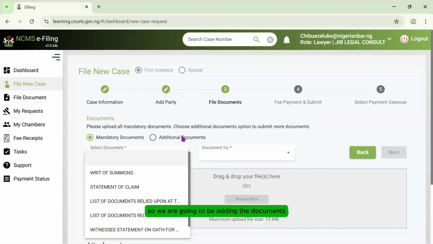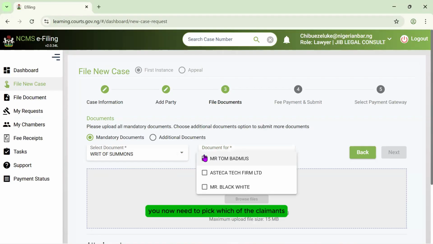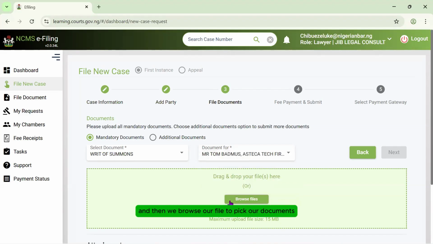So we are going to be adding the documents, and then we'll click on writ of summons. As soon as we click on writ of summons, if you watch, this browse file is not highlighted. The next button is not highlighted. What does it mean? Who is the document for? You now need to pick which of the claimants the document is for. So this is a space where you would add if you are representing either the first, second, third claimant or all of them. So we are representing all of them. We check them and then we'll browse our file to pick our documents.